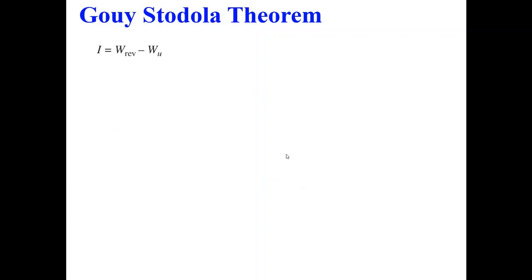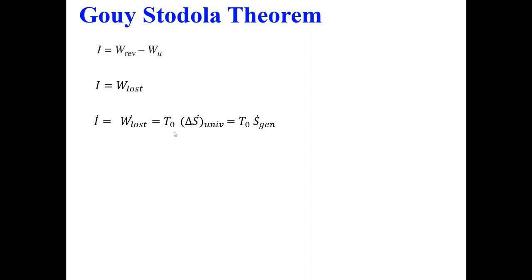So with that we come to another topic, the Gouy-Stodola theorem. Remember we define irreversibility as reversible work minus useful work. So this is basically what is lost. The work lost is the irreversibility, or I can define in rate terms that the rate of irreversibility generation is equal to the rate of lost work.